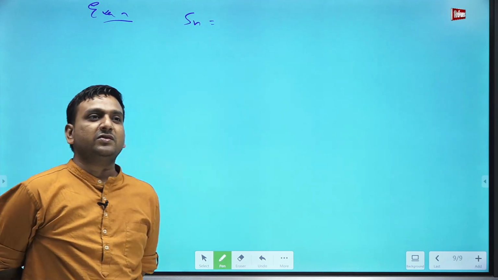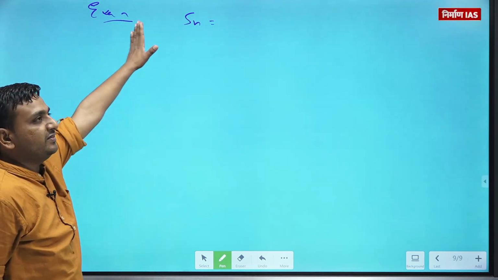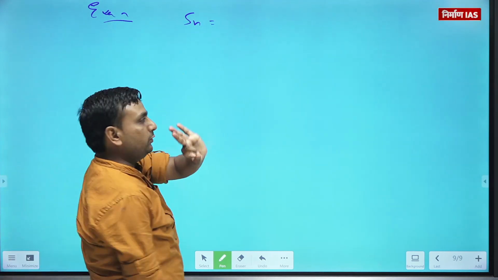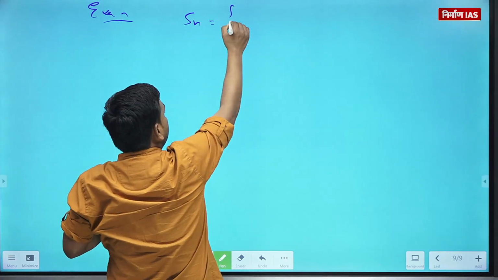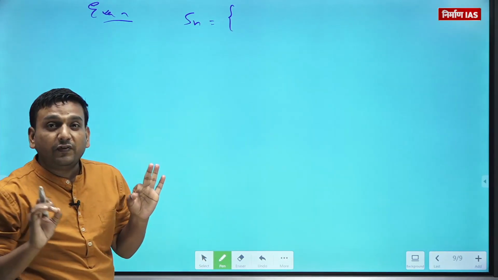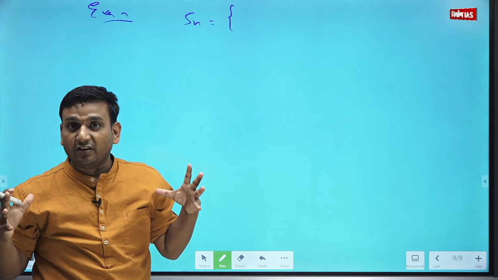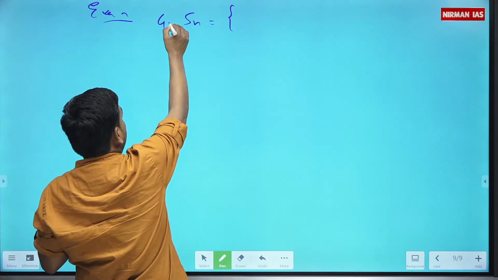As a teacher, I will say for all of these categories of example, you just remember what is the identity of that set G. So here G is Sn.